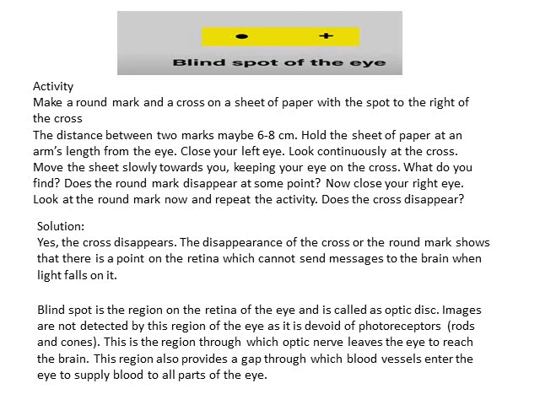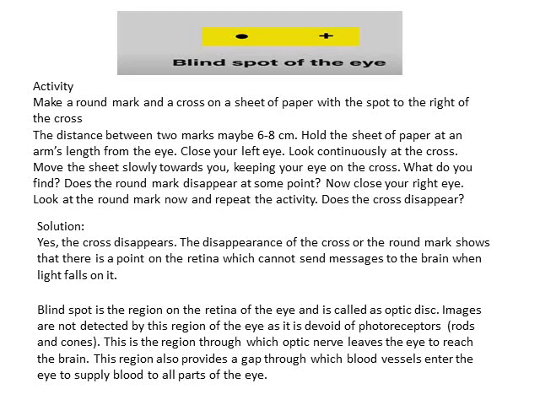The distance between the two marks must be between 6 to 8 centimeters. Hold the sheet of paper at an arm's length from the eye. Close your left eye. Look continuously at the cross. Move the sheet slowly towards you, keeping your eye on the cross.